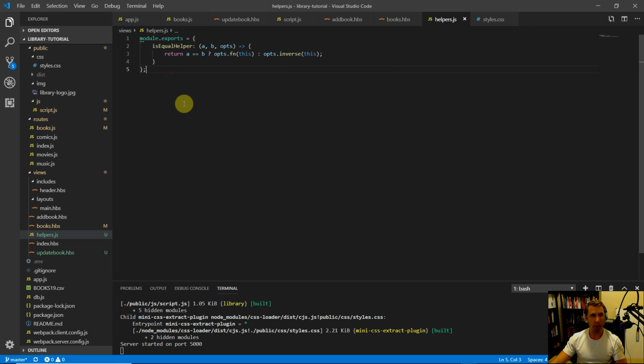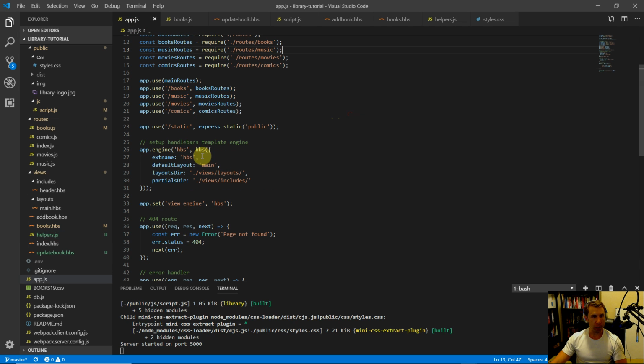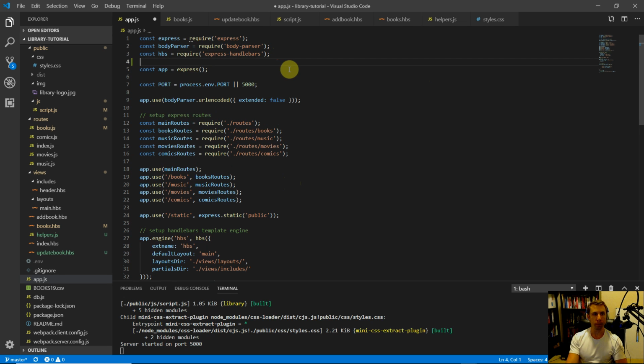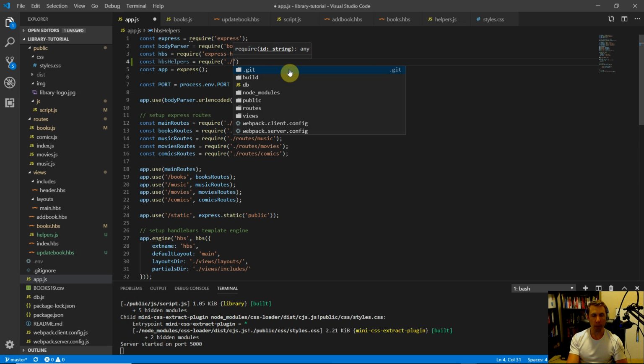So save that file, and then we're going to need to do something in app.js, right? Because this is where we went to initialize the handlebar template engine. Yeah, so down here where we have app.engine, we're going to need to pass in, well, first off, we need to import the helpers. So come up to the top here, and let's do an import. So we'll do const HBS helpers, so handlebar helpers, require, and then let's point at that new file we created. So /views/helpers.